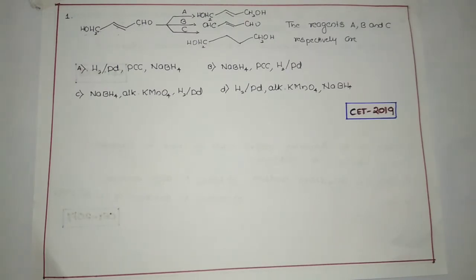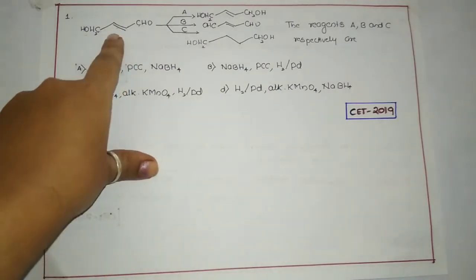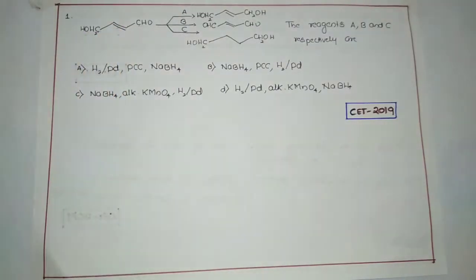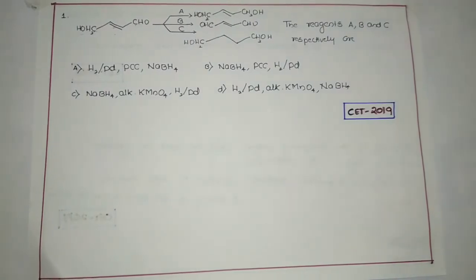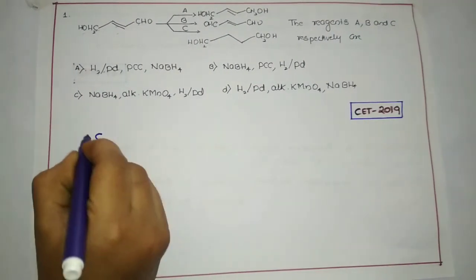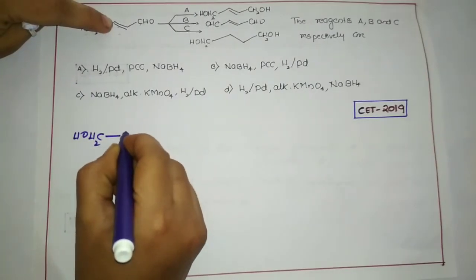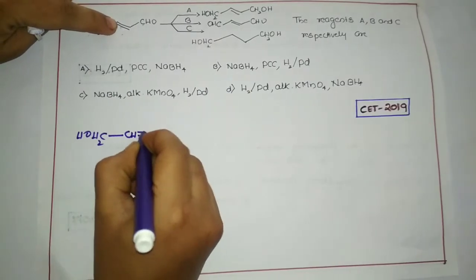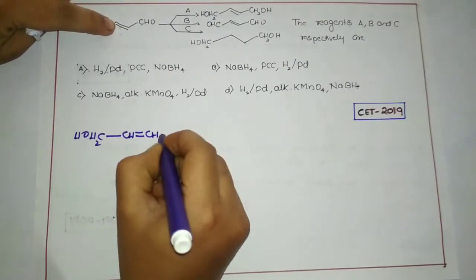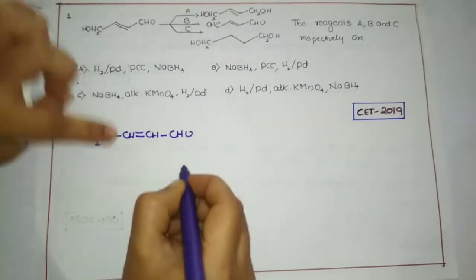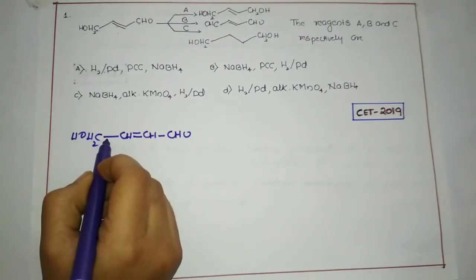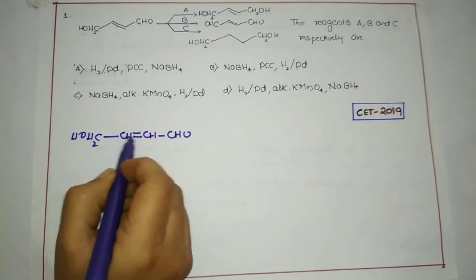If you know the mind map, if you have practiced the mind map, then it is very easy to predict the answer over here. Just to make it a little bit easy, I am going to write the complete structure of the reactant they have given, dear students. Just observe what they have given. CH2OH, put a bond, CH, double bond CH, and CHO. This is the compound we have. Let us check the number of bonds for the carbon: 1, 2, 3, 4. Is it correct?